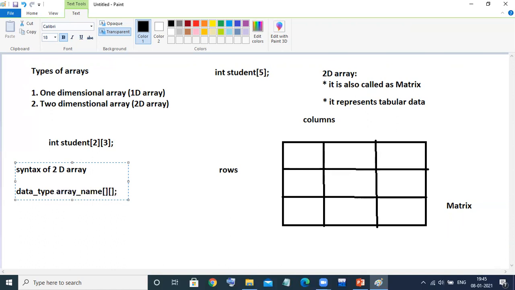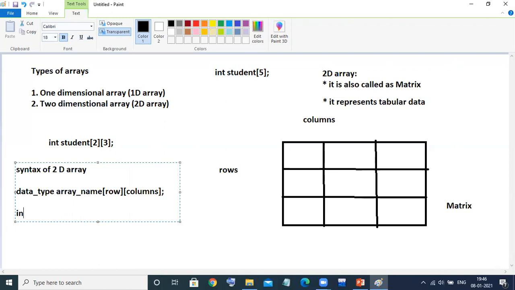The first bracket always belongs to rows, how many rows you want, and the second represents how many columns you want. Exactly what we discussed here: I have declared a student two-dimensional array with 2 rows and 3 columns.